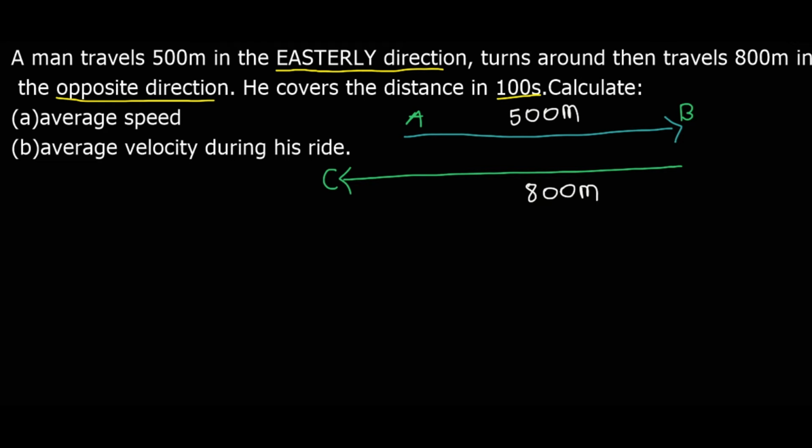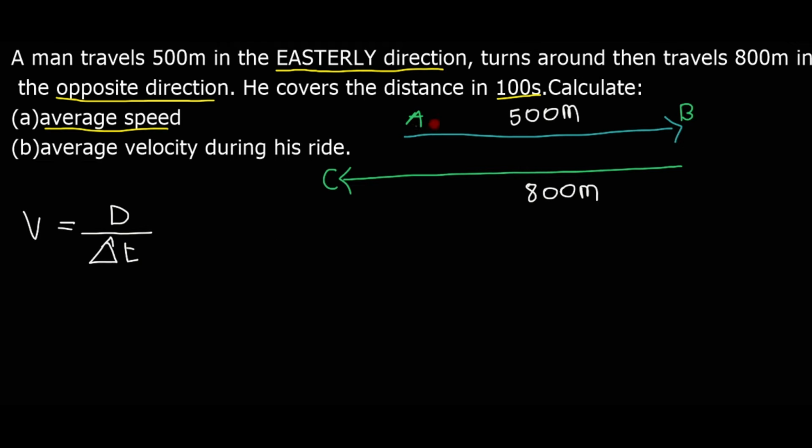In this question we calculate the average speed. We know the formula of average speed is the total distance traveled divided by time. So we use D for distance, and for time we use T. We need to find the total distance.